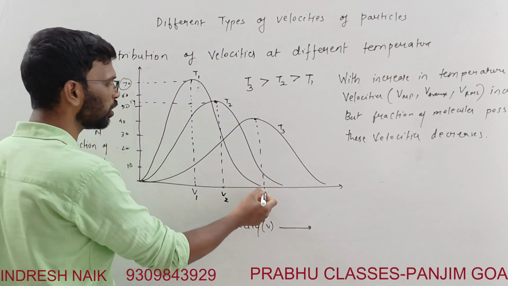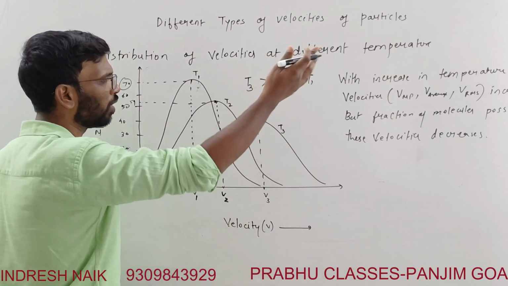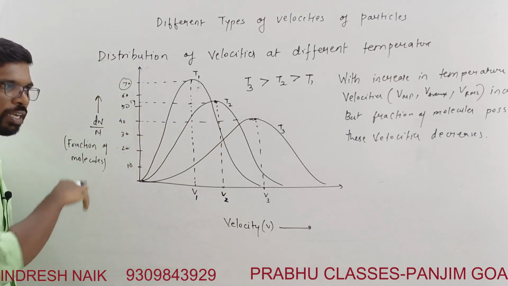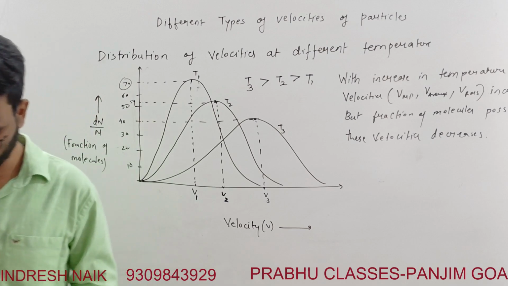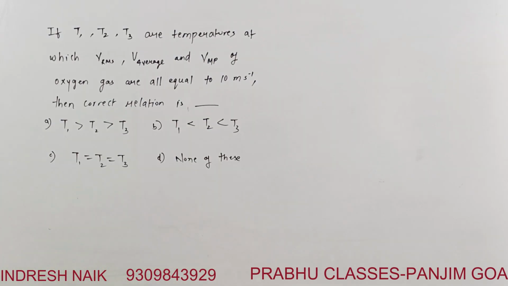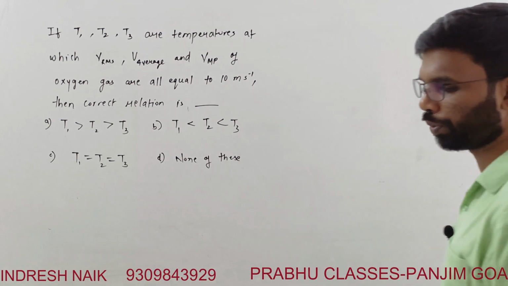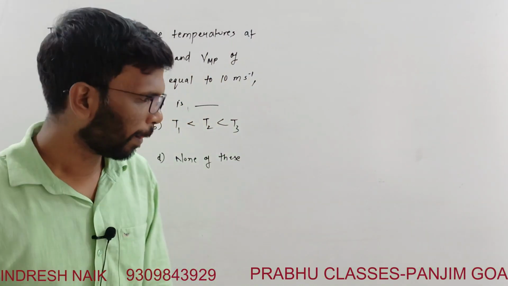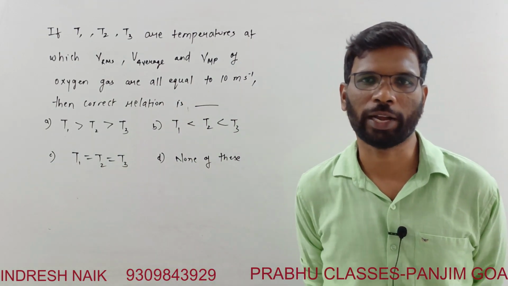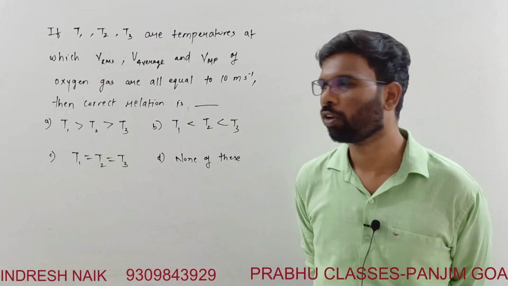Same way, at higher temperature the most probable velocity and the other velocities are going to increase, but the particles which carry them are fewer. That is the whole thing about the velocities at different temperatures. This is a nice question which will help make your concepts clearer. Read the question for some time and try to solve it. I'll solve this for you.